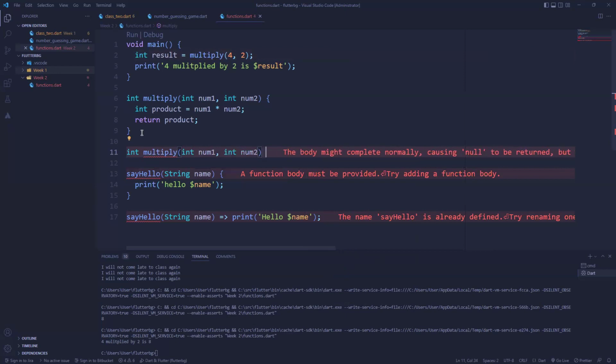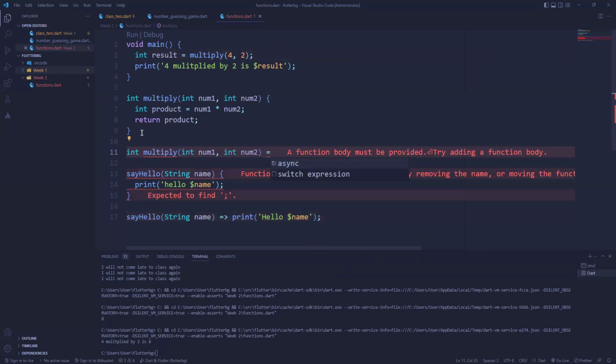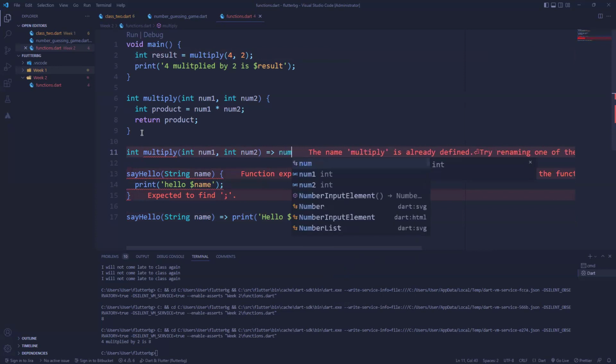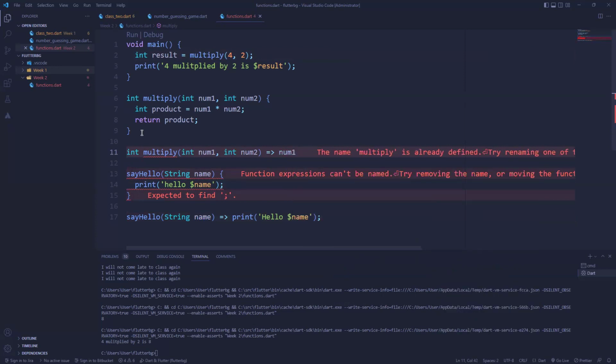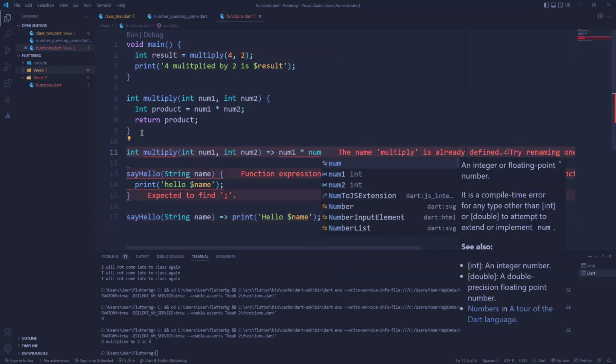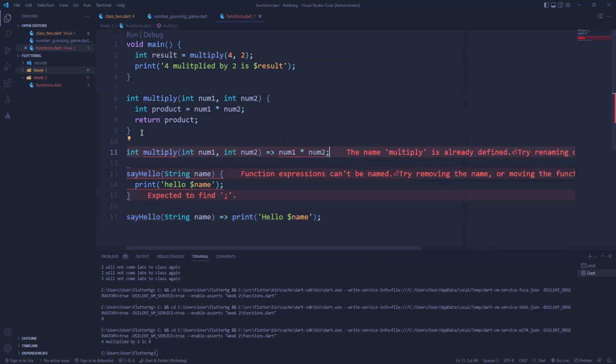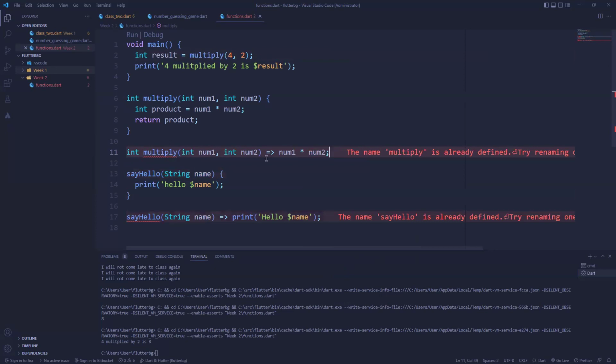And then I use this, sorry. And then I'll just do something like this: num1, num2. Right? So this is actually the same thing, right?